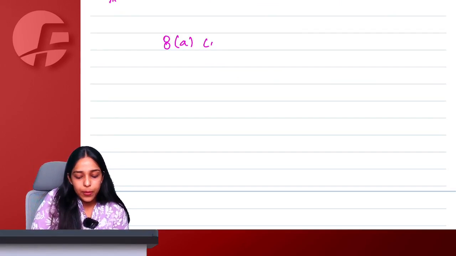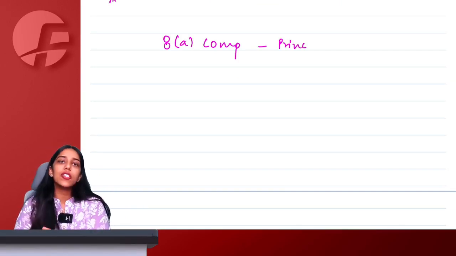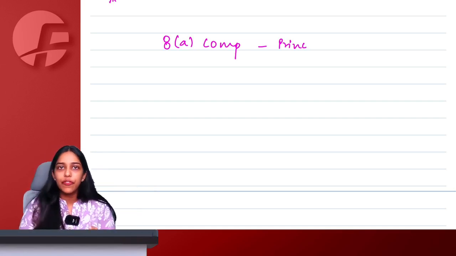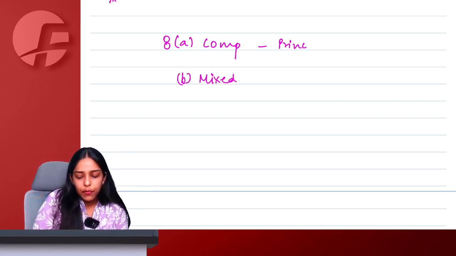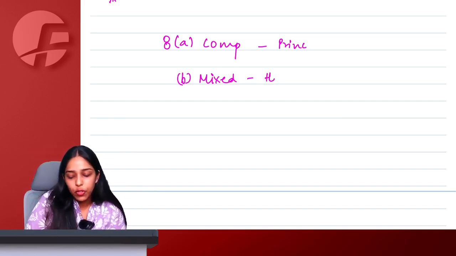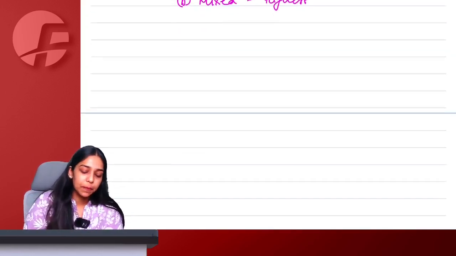Section 8A, composite supply, is taxable at the principal rate of tax as they are naturally bundled in ordinary course of business, supplied in conjunction with each other. One of them is principal, whatever is principal, the entire rate of that thing applies. And 8B talks about mixed supply, supplied for a single price which is not composite, not naturally bundled. Then you have to simply take the supply attracting the highest rate of GST.